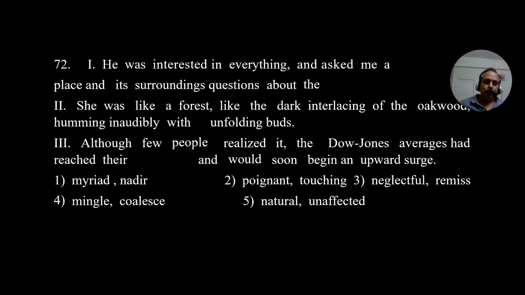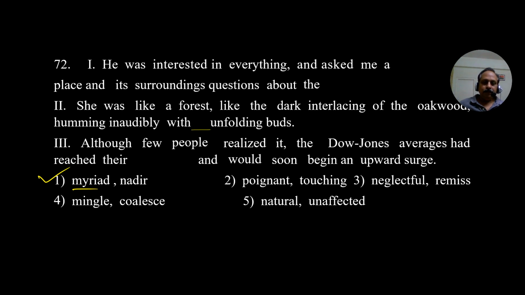Now 72. The answer is the first option. First I'll give the answer, then I will tell the meanings of those 2 words. He was interested in everything and asked me questions about the place and its myriad surroundings. Myriad means many things. She was like a forest, like the dark interlacing of the oak wood, humming inaudibly with myriad unfolding buds. Again, many, a lot.